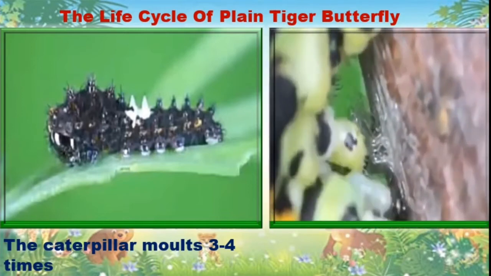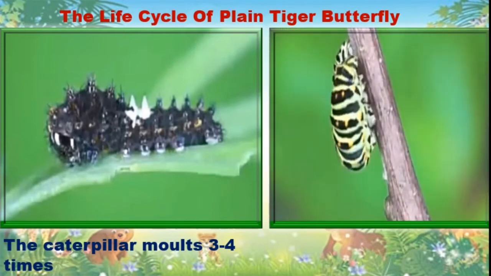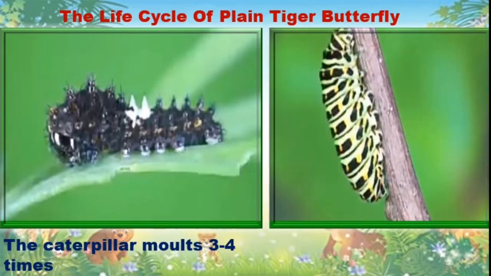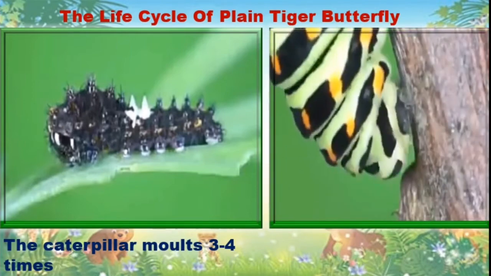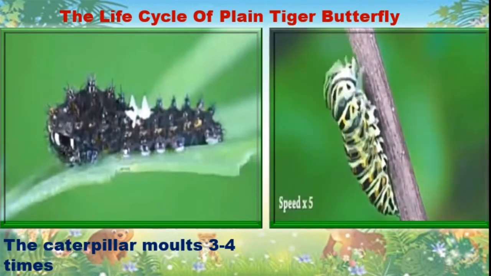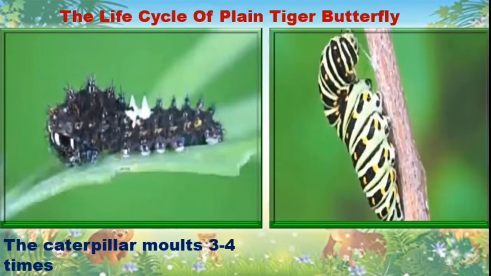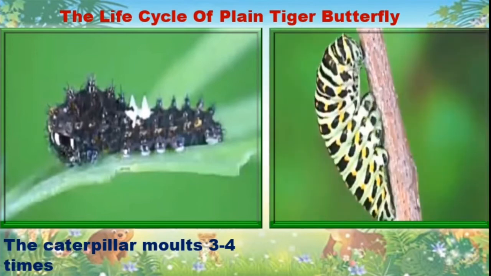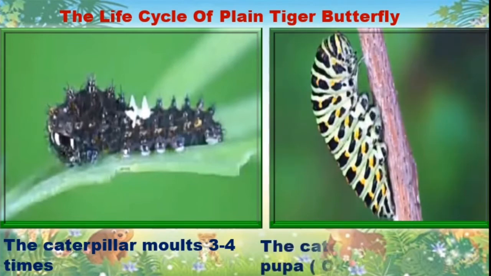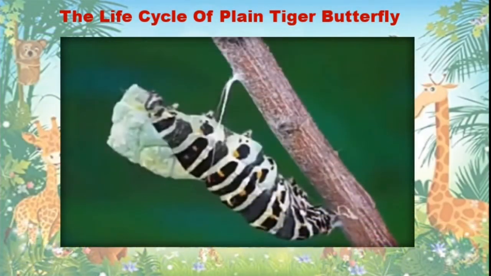Now students, observe this picture. Caterpillar forms a pupa or chrysalis. Observe it carefully. It remains in the chrysalis for 11 to 12 days and does not eat during this stage.